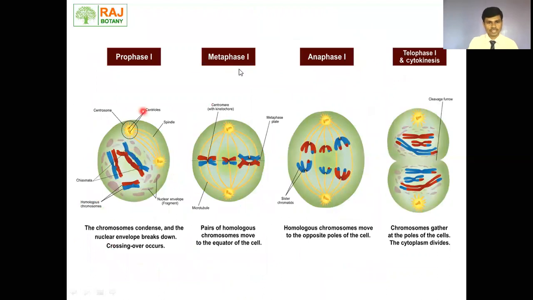Before that, we will summarize the meiosis first. What happens exactly in prophase first? In prophase first, the chromosomes condense and the nuclear envelope breaks down. Crossing over occurs. We have discussed in detail. Metaphase, chromosomes are arranged on equatorial plate or metaphasic plate. Anaphase first, chromosomes are not broken. Chromosomes are moved toward the opposite pole. Due to aster formation, homologous chromosomes move to the opposite poles of the cell. During telophase and cytokinesis first, chromosomes gather at the poles of the cells. The cytoplasm gets divided. So this is the case of the meiosis first.